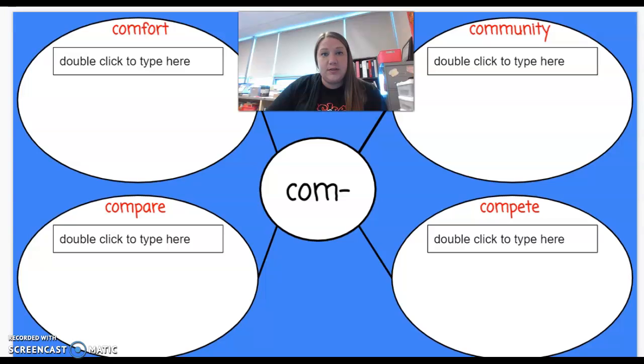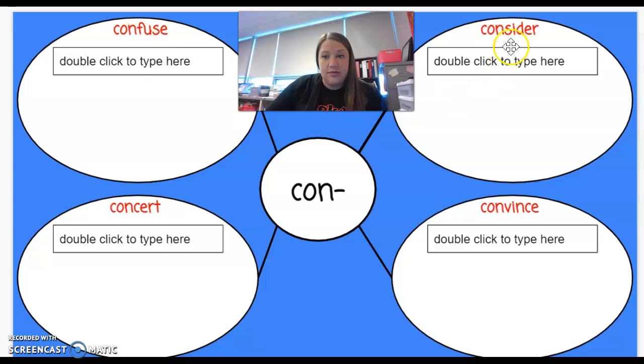So today you are going to be looking up 4 words with the prefix of com and 4 words with the prefix of con. I have already given you the 4 words that you need to be looking up in your dictionary. You will need a dictionary to find these words here: confuse, consider, convince, concert. And for com, it'll be comfort, community, compete, and compare.